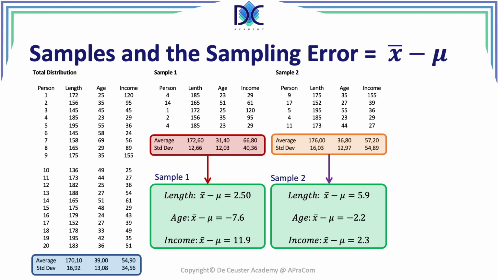And it's clear that when we take larger samples, the sampling errors will be smaller because we have more values that we are selecting, and we're coming closer to the average. So that was it for the sampling errors. Basically, that's what I wanted to talk about in this video.